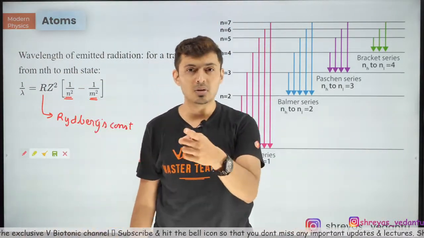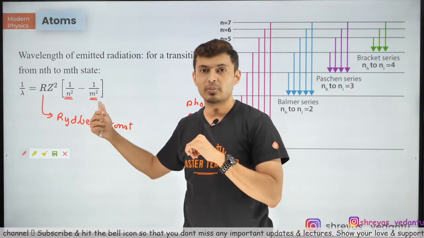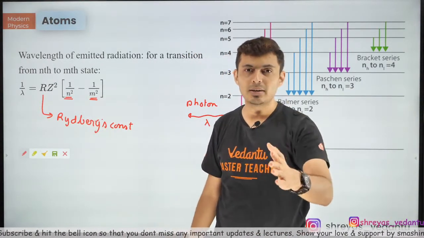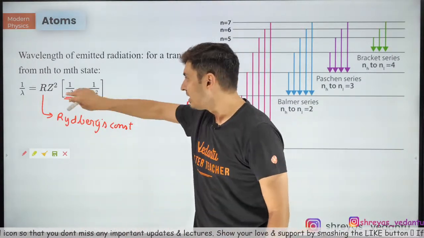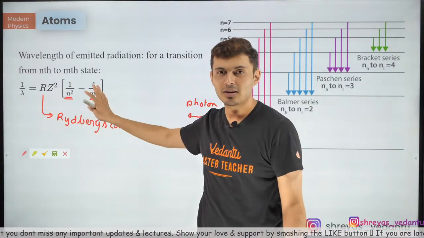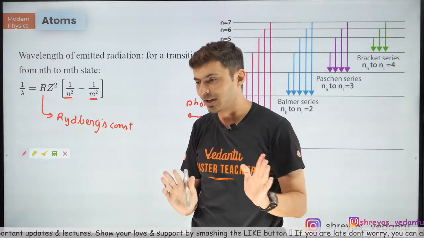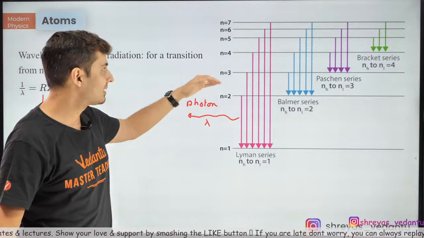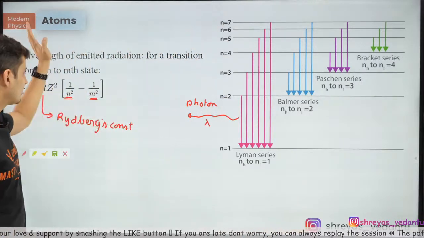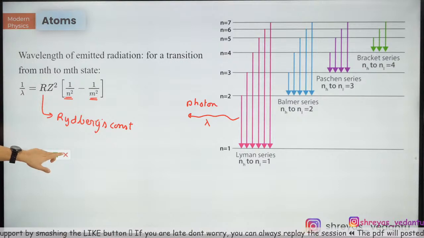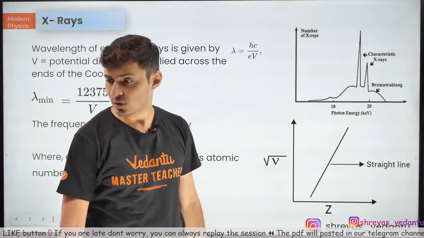If you are confused whether n is the first orbit or m is the first orbit, don't worry about it. If you get a negative answer, just make it positive. Just substitute, whether it is 1 or 2, it doesn't matter. Just make sure that your final answer is positive. You don't have to remember whether n was the final or the initial orbit. Just put a mod symbol over there.